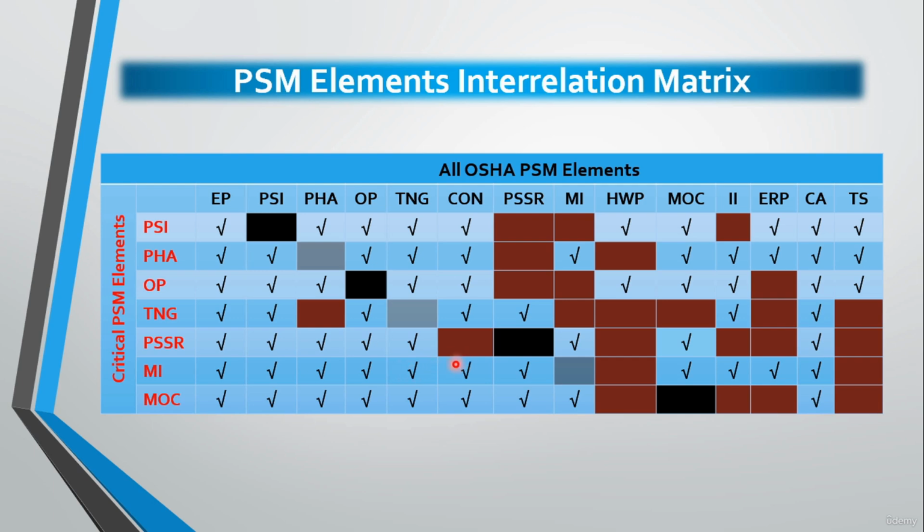Regarding the interrelation between the mechanical integrity and contractors, we will find that all MI procedures or inspection, testing, preventive maintenance, and equipment deficiency information should be accessible, of course, to all contractor workers. Regarding the interrelation between the mechanical integrity and PSSR, we will find that verifying equipment under the MI program should be installed according to plan, standards, and so on before startup.